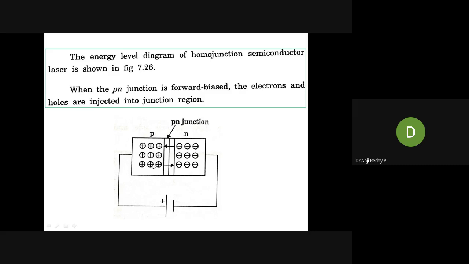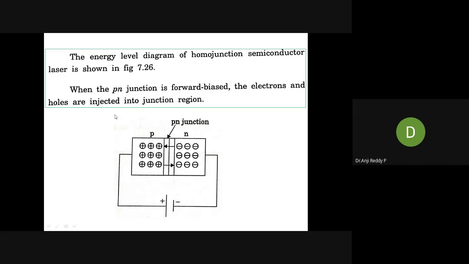Between these two positives, repulsion is there. Between these two negatives, repulsion is there. Okay, due to that, what will happen? The holes are trying to cross the junction. The electrons are also trying to cross the junction. If the applied voltage is equal to barrier potential, then the electrons and holes start crossing the junction. That means when the PN junction is forward biased, the electrons and holes are injected into the junction region. This is only possible if the applied potential is greater than or equal to barrier potential. Remember.